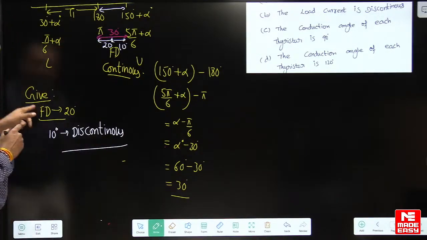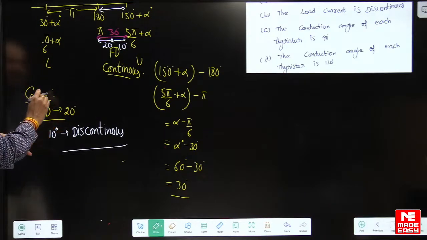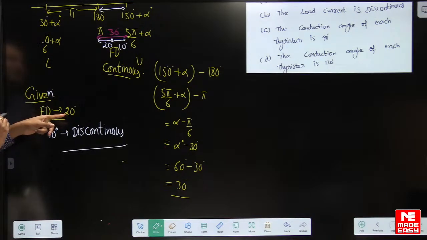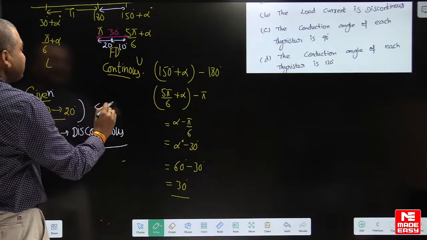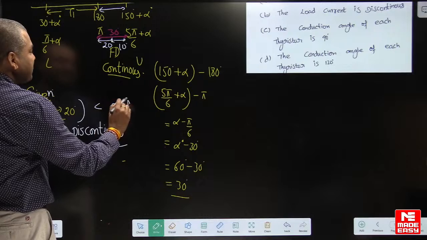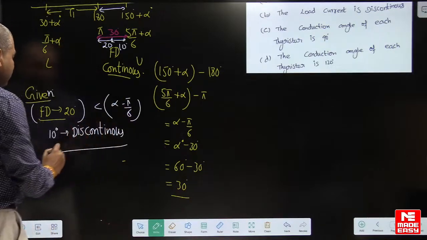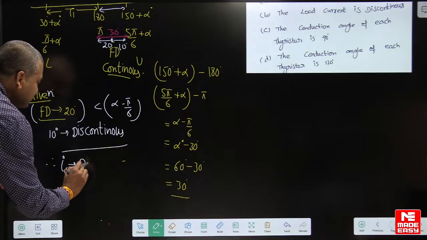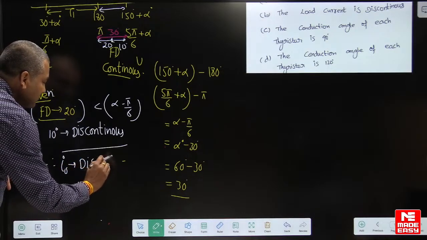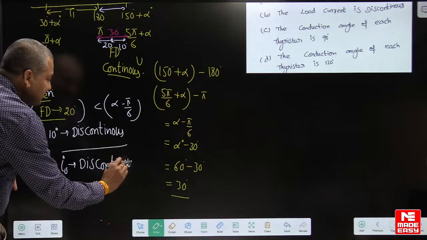But the given freewheeling diode conducts for 20 degrees, which is less than alpha minus pi by 6. Therefore, the output current waveform is discontinuous.